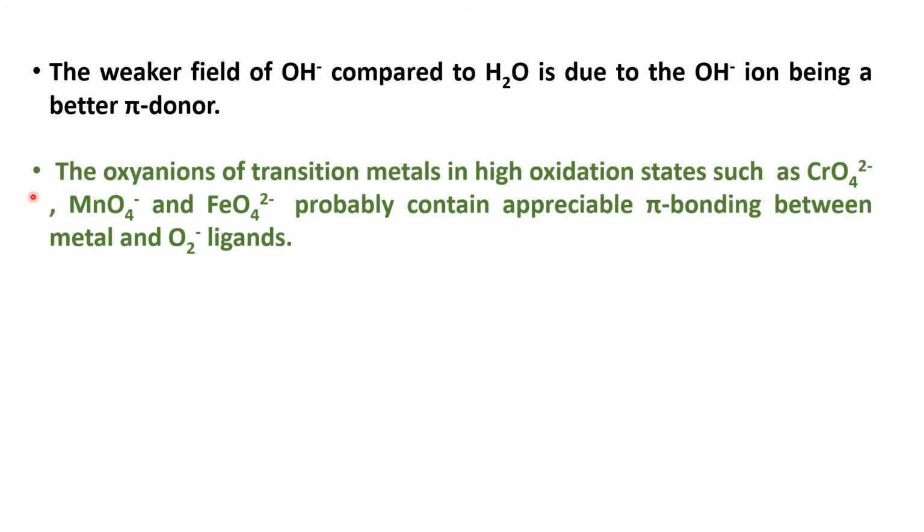The oxyanions of transition metals in high oxidation states such as chromate, manganate, ferrate probably contain appreciable pi bonding between the metal and oxygen O2- ligands.